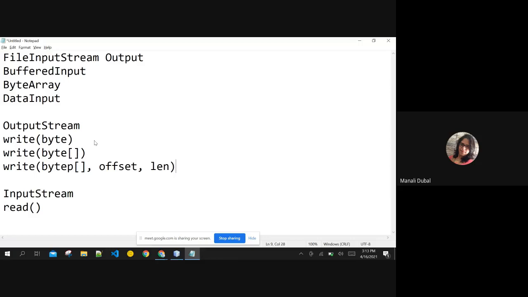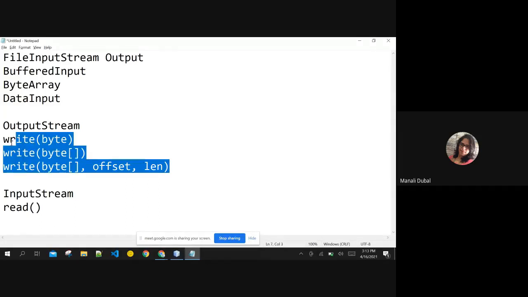You want to copy the value of this byte array from this offset, for this length, and for this many bytes you want to write the data to your file. We have seen three overloaded methods of output stream. The same methods are here also.